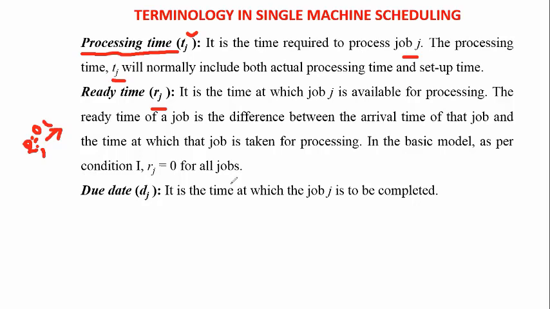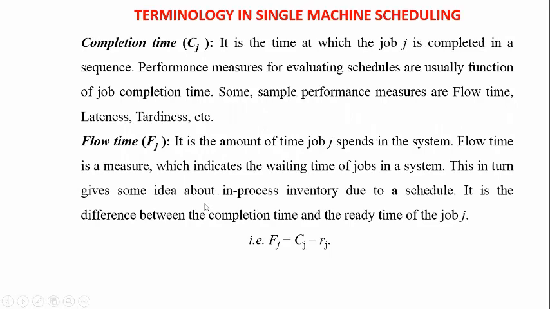Next, coming to the due date. The due date is the time by which the job is to be completed. These are the important terms used in this single machine scheduling. Next, coming to the completion time. It is the time at which job j is completed in a sequence.